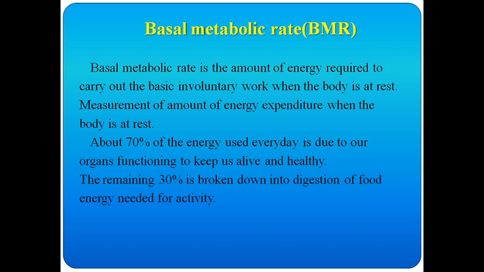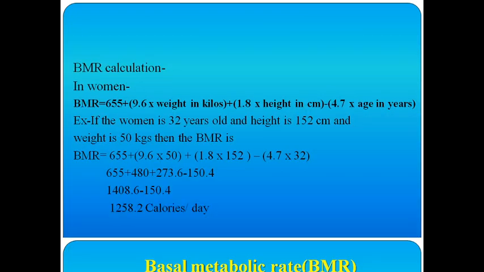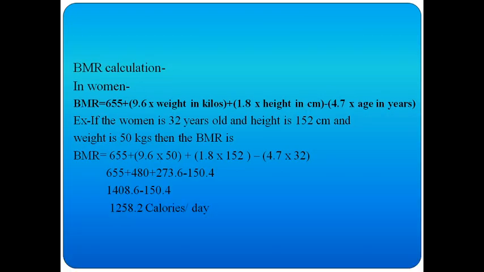Even when we are sleeping, all the organs inside will be working. The amount of energy required for that working is called basal metabolic rate. 70% of energy is used every day for the basal metabolic rate, and 30% of the energy will be used for the activity.